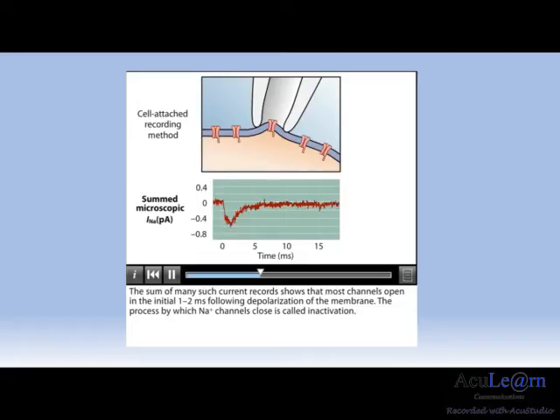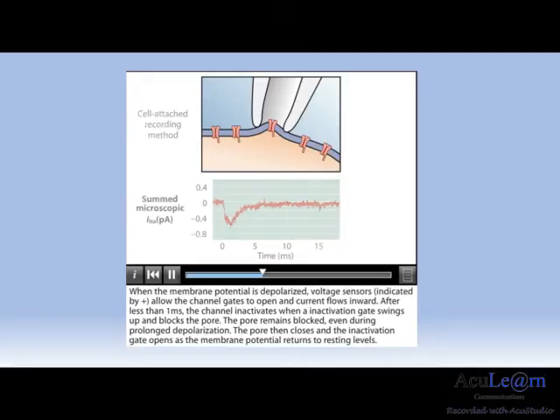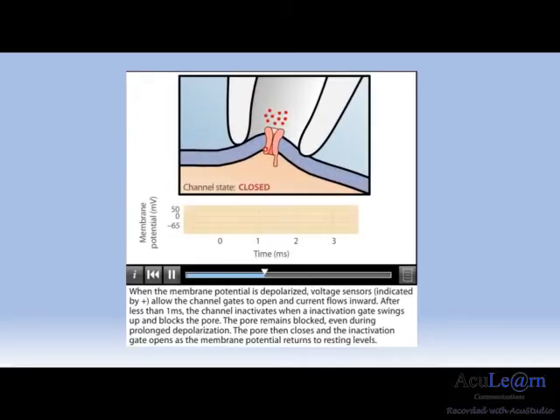The process by which sodium channels close is called inactivation. When the membrane potential is depolarized, voltage sensors, indicated by the plus symbol, allow the channel gates to open and current flows inward. After less than 1 millisecond, the channel inactivates when an inactivation gate swings up and blocks the pore. The pore remains blocked even during prolonged depolarization. The pore then closes and the inactivation gate opens as the membrane potential returns to resting levels.